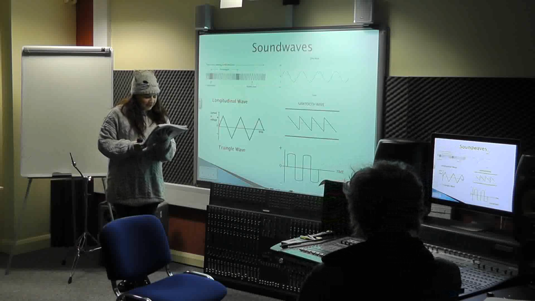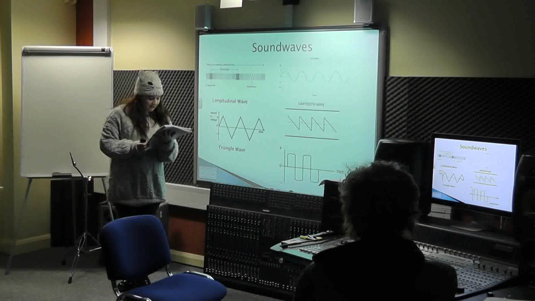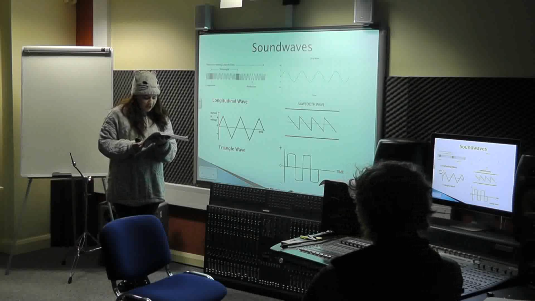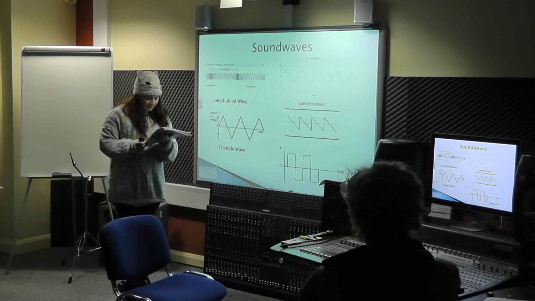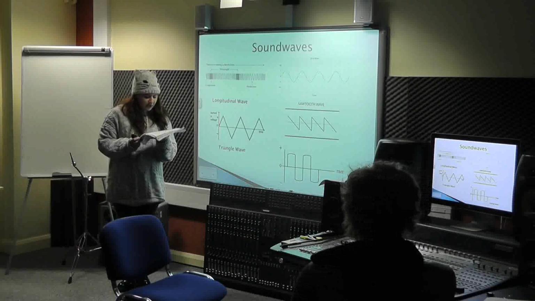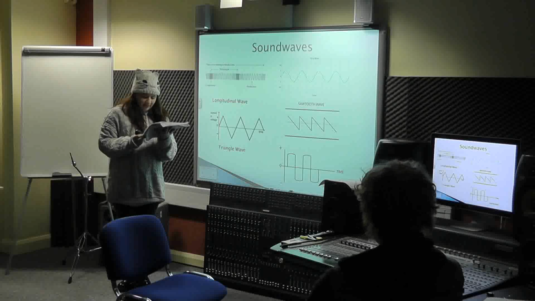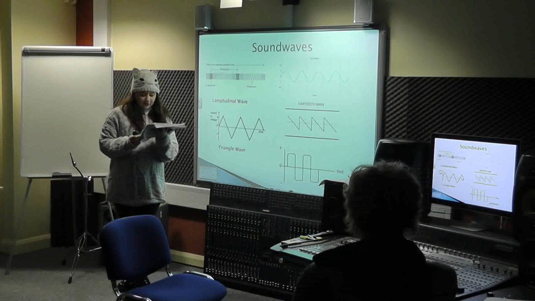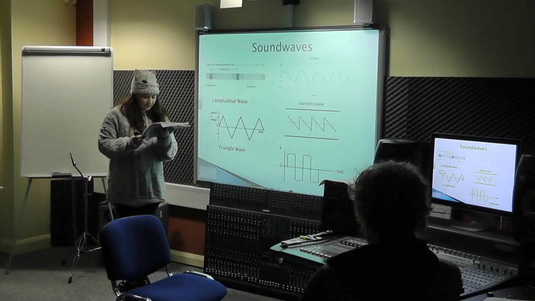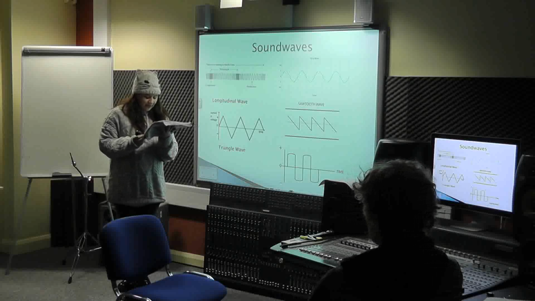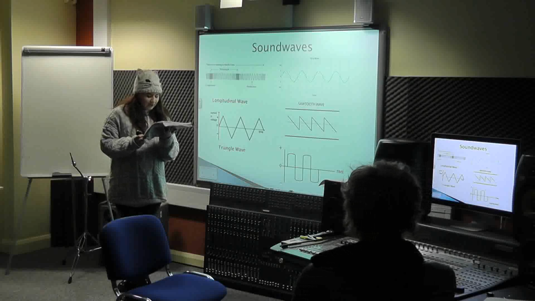Sound waves can also be described as longitudinal waves, which means particles vibrate parallel to the direction in which the wave is travelling. There are different types of waves. Sine waves are pure tones. Complex waveforms are made up of sine waves, for example a sawtooth or a square wave. Triangle waves sound like a sine wave with extra higher tones.